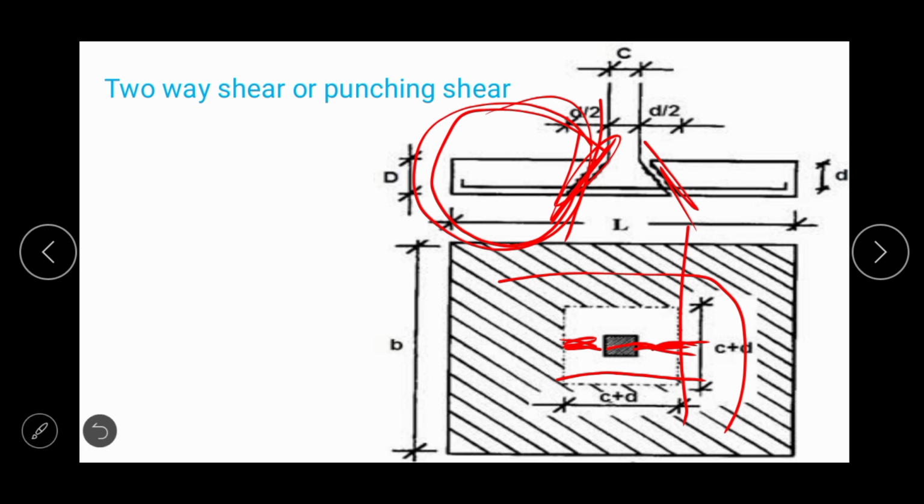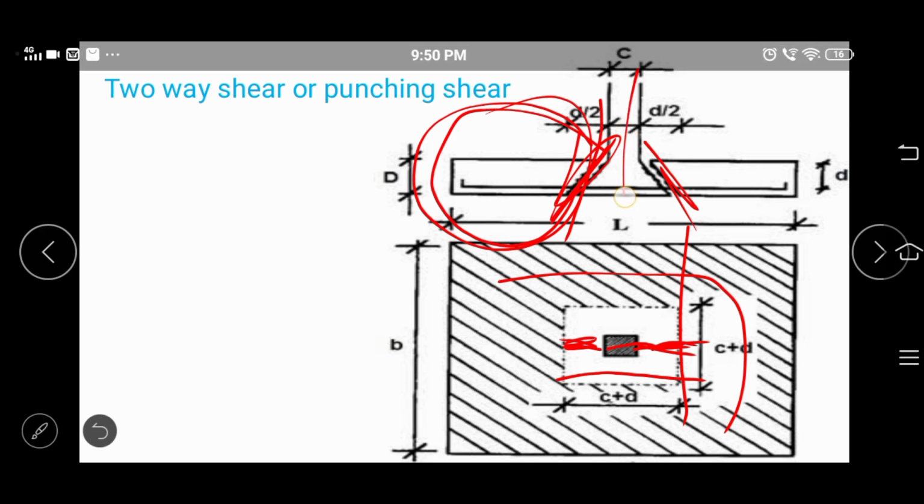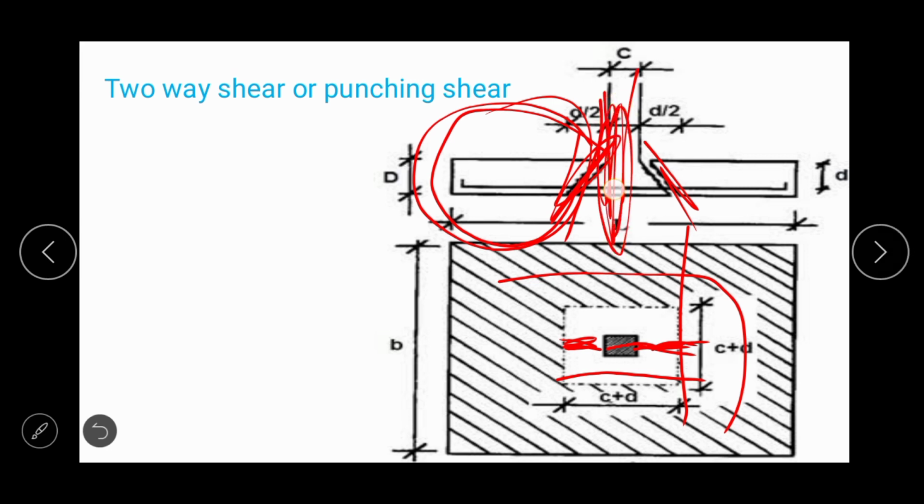But when the thickness of the paper is more, or when the thickness of the paper is large, then in that case we may face difficulties while punching it.